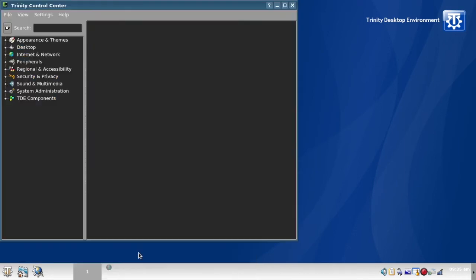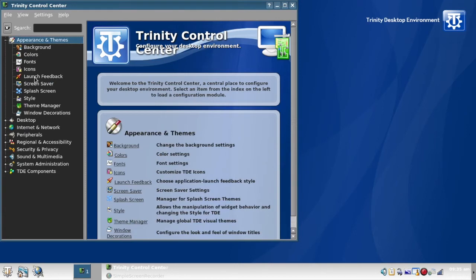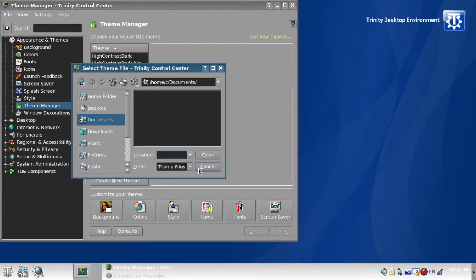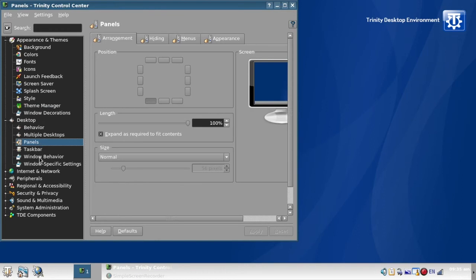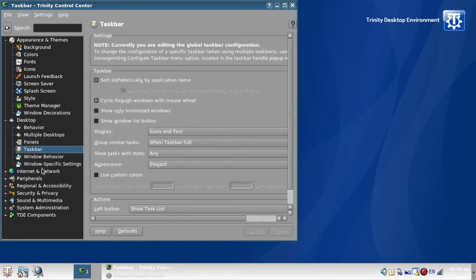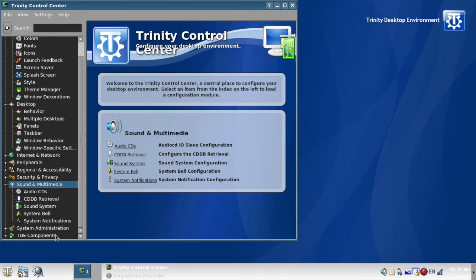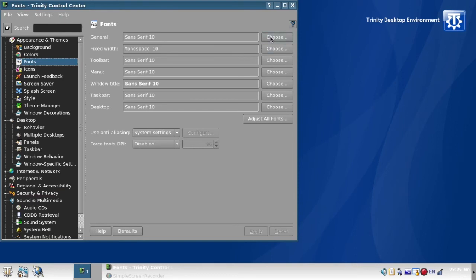Let's take a look at the control center, see what other things we can play around with here. All right, looks like theme manager. Okay, that's the thing that we selected on whenever we open this, but like you said, you can install some new themes. Desktop panels, that's kind of where we were just at, just a different way to get there. Interesting. So those look like apps that you could set as the default fonts here. So you can change all the fonts in your desktop environment.